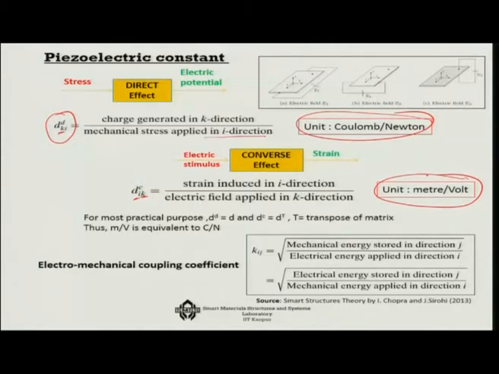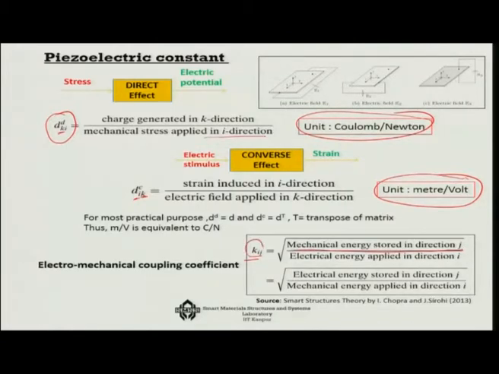Now it is not only this piezoelectric coefficient d that is important, there is an electromechanical coupling coefficient which is even more important, and it basically talks about the ratio of the two energies, that is mechanical energy stored in direction j over electrical energy applied in direction i, or the other way, vice versa.